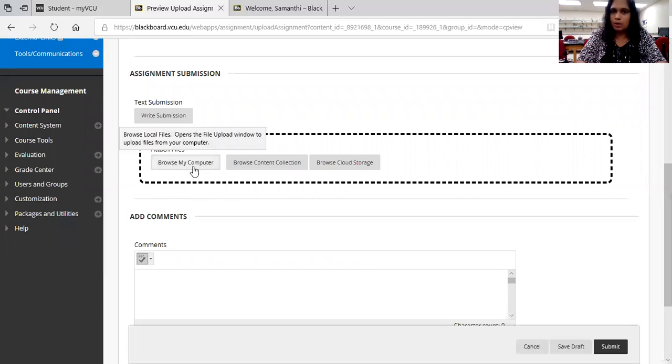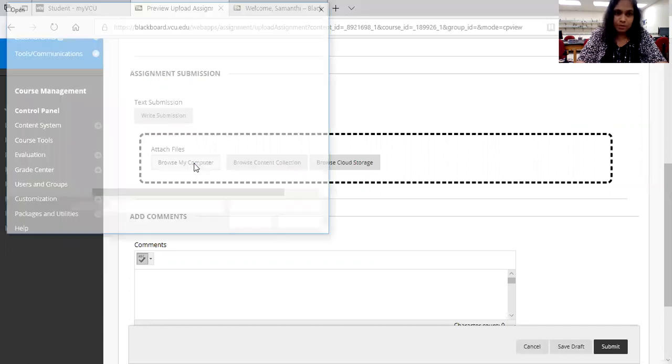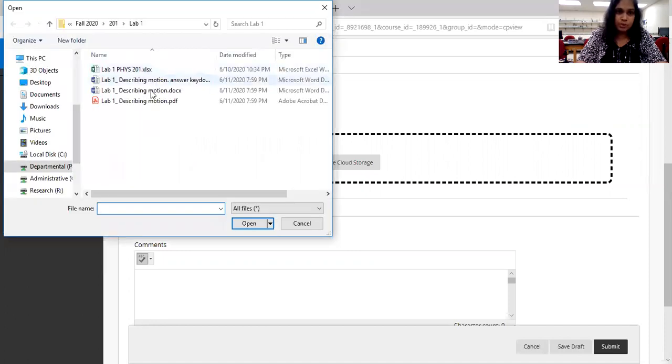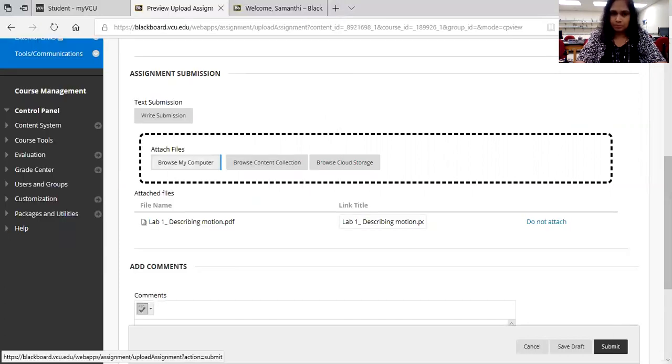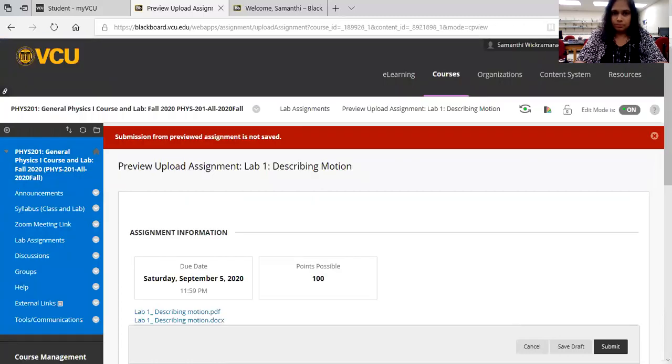You can browse your computer, find the file that you saved, and then submit. Let's see whether I can do it. I am a student preview user, so I'm not sure whether I am able to. Let's attach a PDF file and submit. Yes, I can submit it because I'm in the student preview version, but you should be able to submit once the lab assignments are open. So this is how it's run.